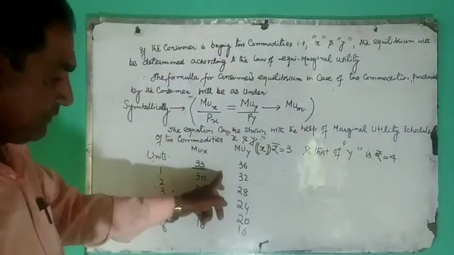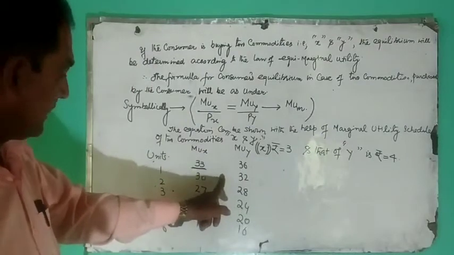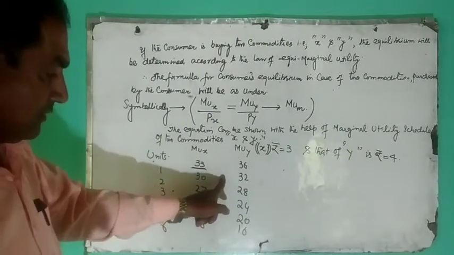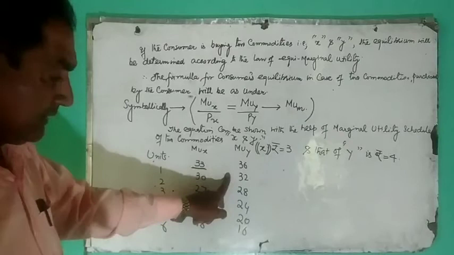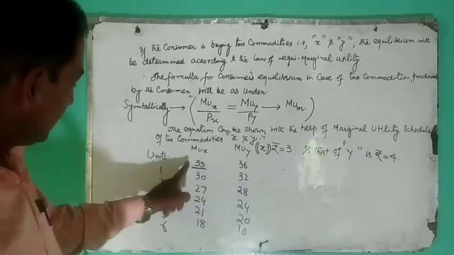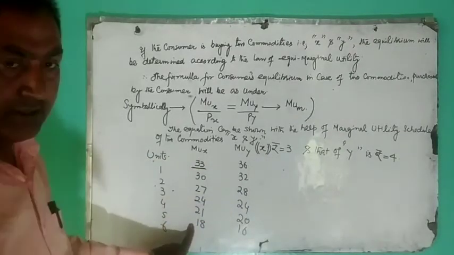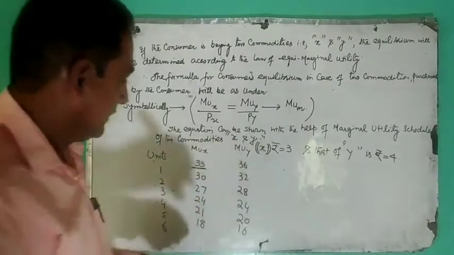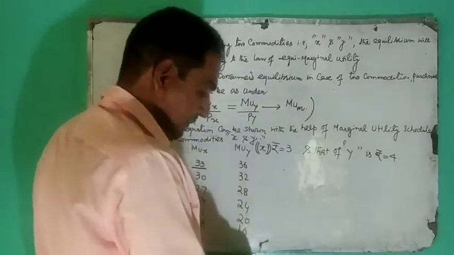This table can further be reconstructed by dividing the marginal utilities with their corresponding level of prices. We will reconstruct this table.